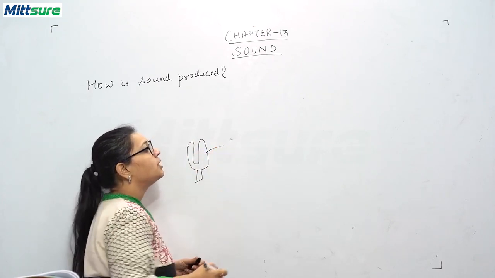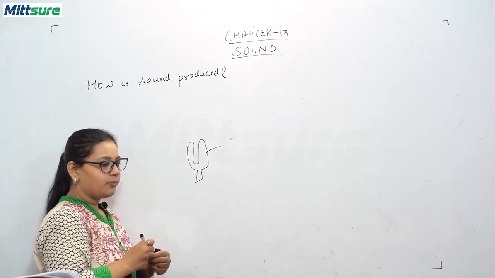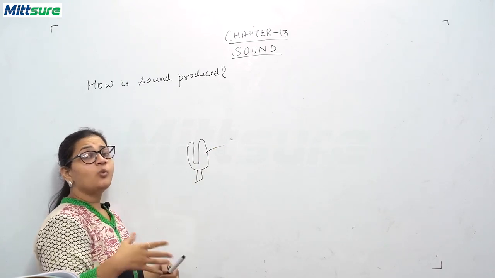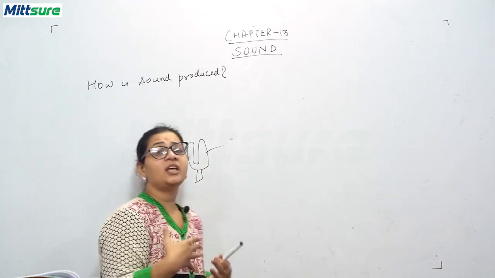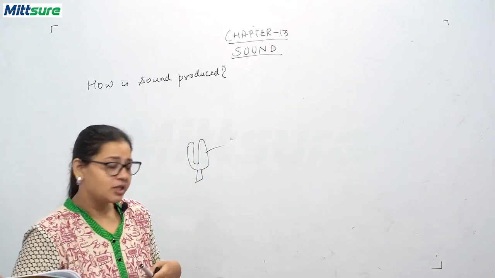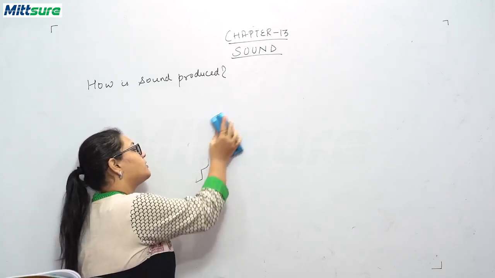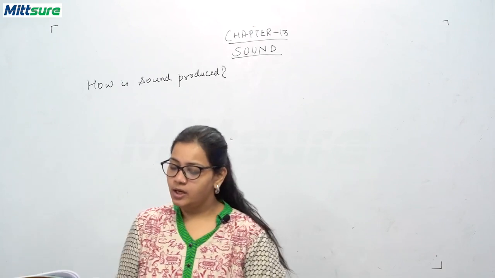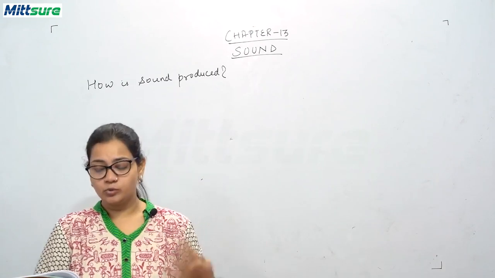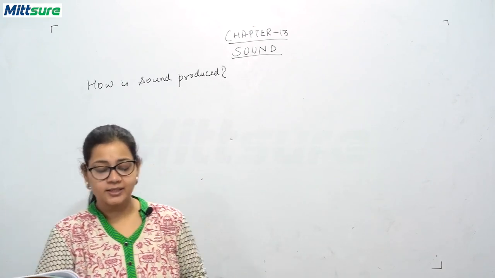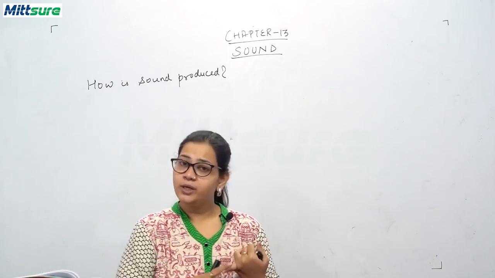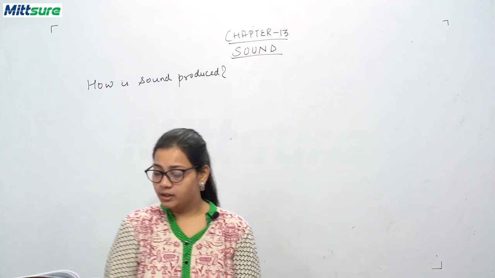These are the prongs. Take these prongs to water and touch the water. You will see the water starting to shake very agitatedly. So this means the vibration of this tuning fork travels to the water. Now, sound can be produced in four ways: by beating, by rubbing, by blowing, and by plucking.